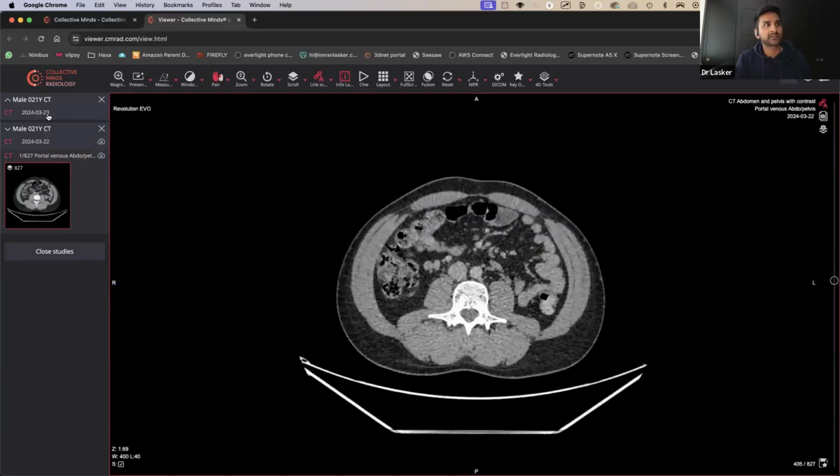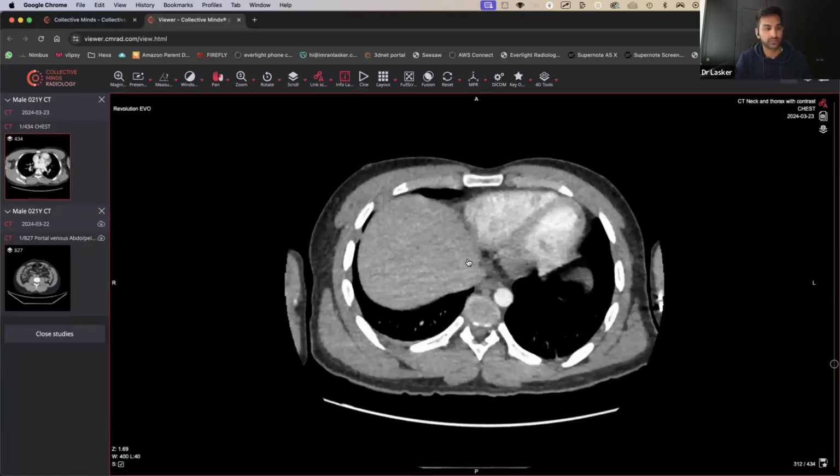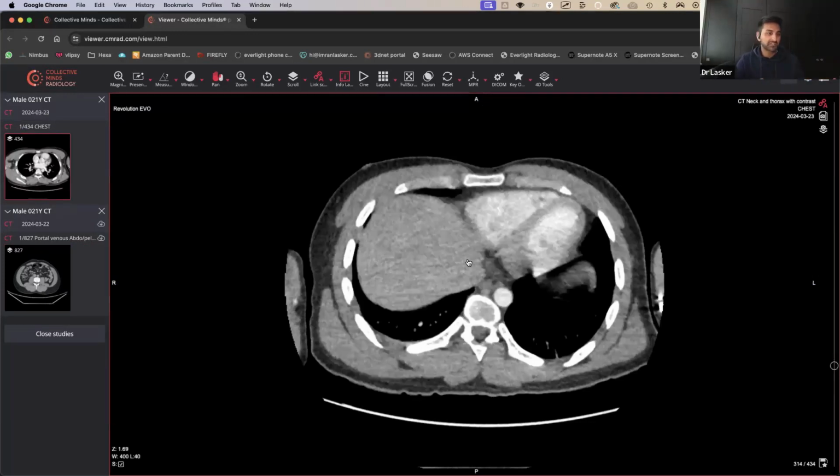Right. So let's go back to that CT chest. At the moment, we haven't seen anything grossly abnormal with regards to the CT chest. No lymphadenopathy, no pneumothorax, no interstitial lung disease, no subpleural disease or anything like that. So everything looks like things are going well. We're happy. But then remember what I said.